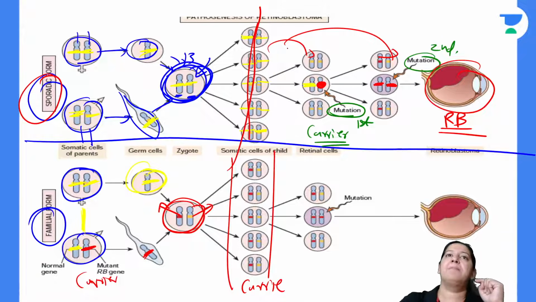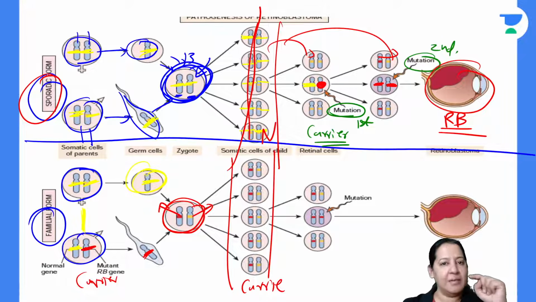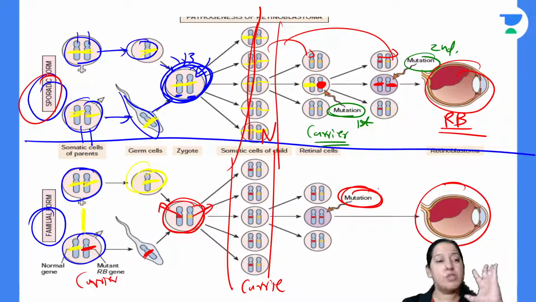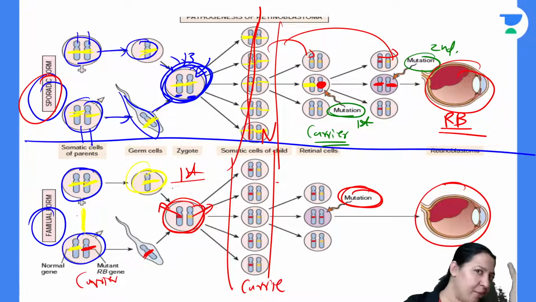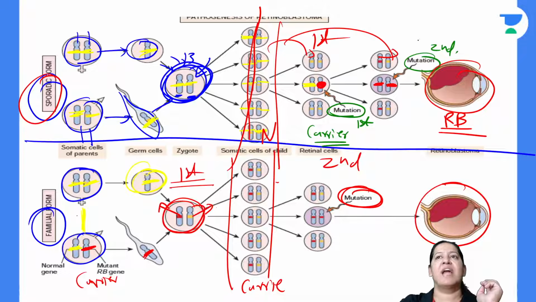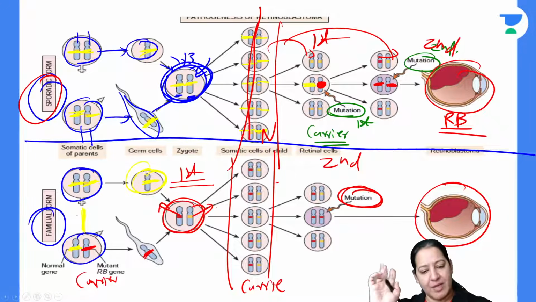Previously, at birth the child was normal. Here the child is a carrier at birth. The child doesn't have cancer, but is a carrier. And after birth, only one mutation is required to cause the cancer. So in familial form, the first hit takes place before birth. It is coming from one of the parents. And the second hit takes place after birth. And in sporadic form, both hits, the first and the second, take place after birth. So that is the difference between the two types.